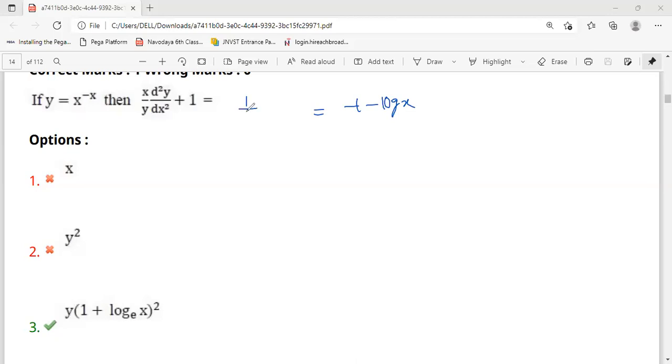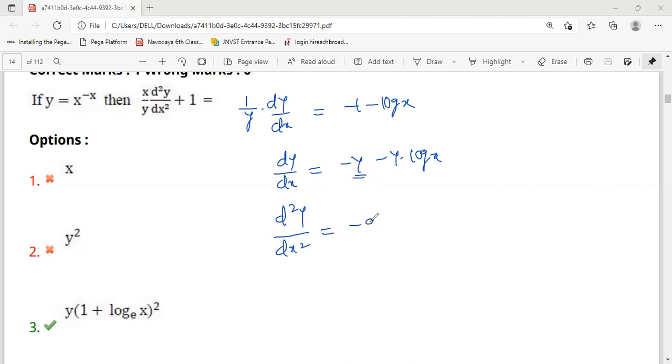Actually this side it is 1 by y into dy by dx. Okay, if you send this y to that side, dy by dx is equal to minus y into log x. Now, differentiating a second time, d square y by dx square is equal to minus dy by dx, because this is a function of x. We don't know what that function is, and this is again u into v.